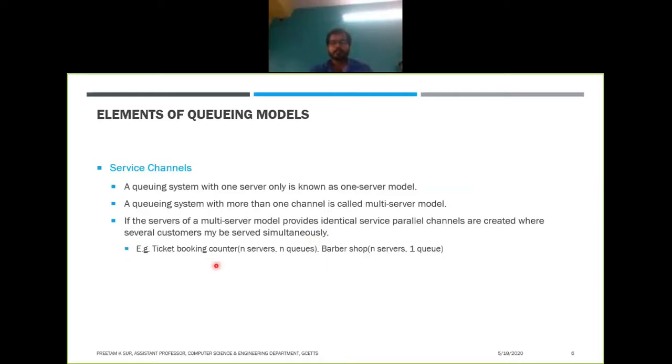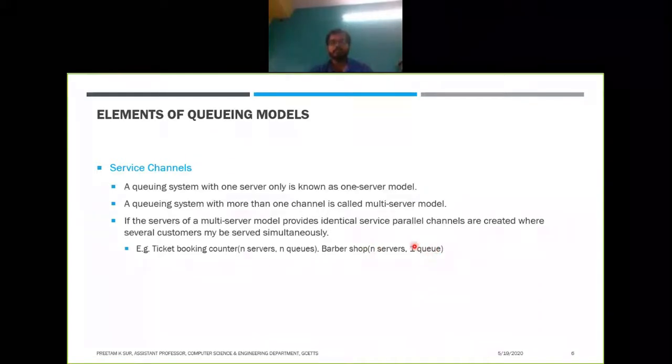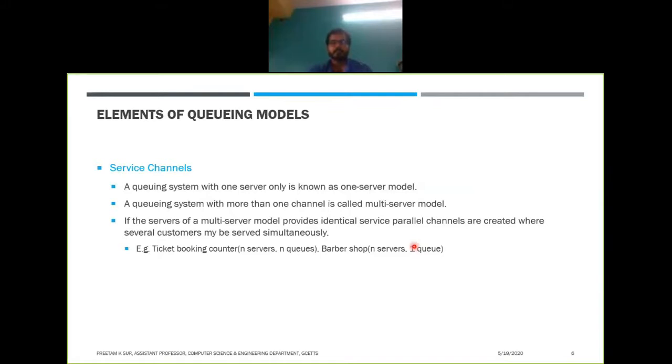Another example is your barber shop. In a barber shop you will have n servers, but only one queue, as I showed you. All the barbers give you the same service, so more than one customer can be served simultaneously at a single time. In a ticket booking counter you will have n servers and n queues.